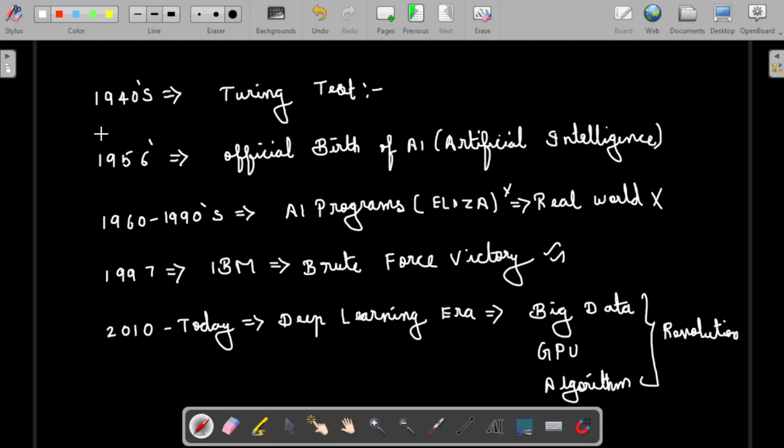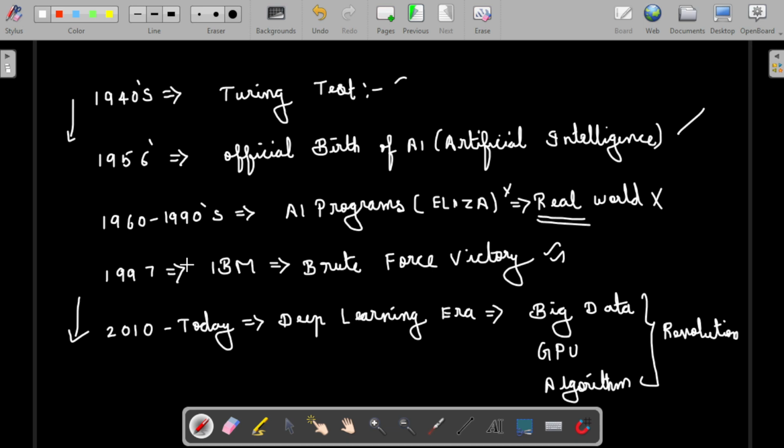So this is the quick history that started from the 1940s and is still running. This much understanding is fine. First they made the idea that if we are speaking to a machine and we can't find out whether it is a machine or a man, then the machine wins. This is the first theory they made. In 1956, John McCarthy coined the term AI. In the 1960s, they developed some AI programs that were similar to a kind of toy, but in real-world scenarios, they couldn't cope and failed.